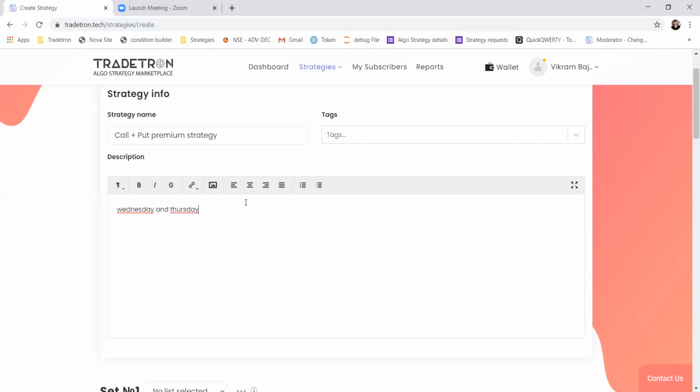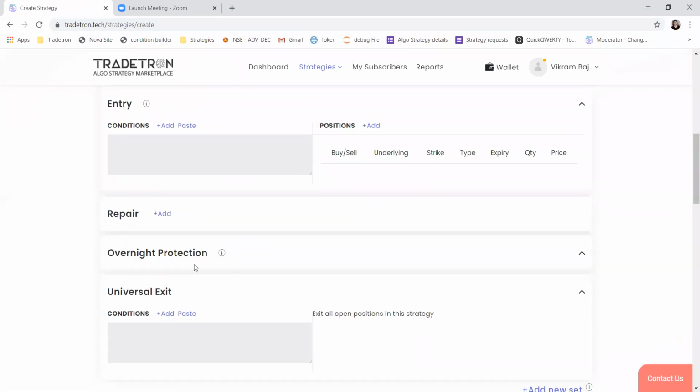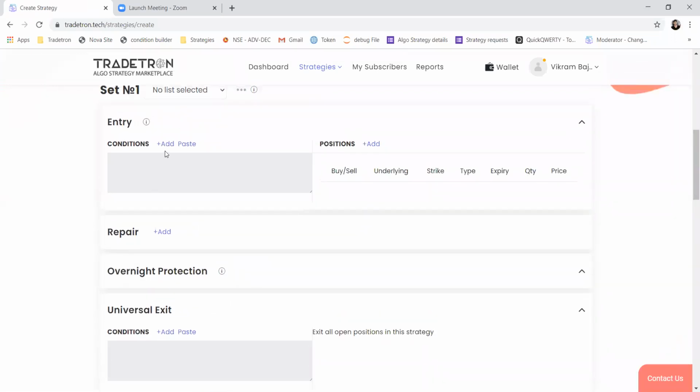So these will be our trading days, and we will use a moving average on 1 minute candle of call plus put premium. So we'll start with the condition part.